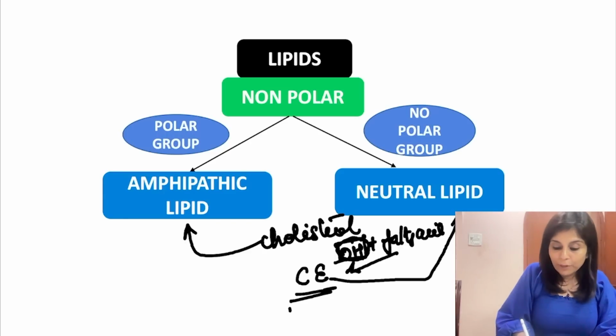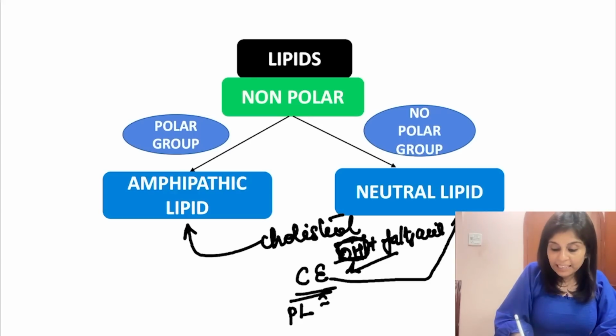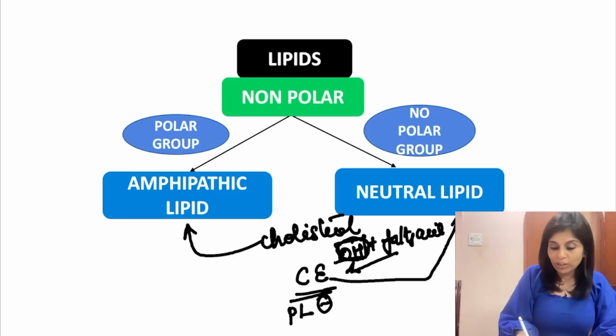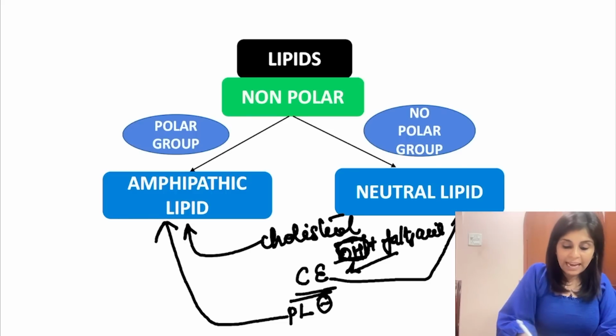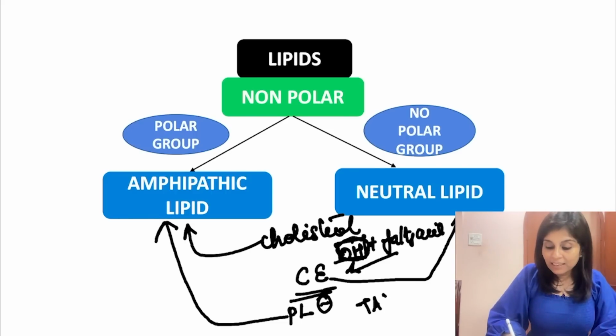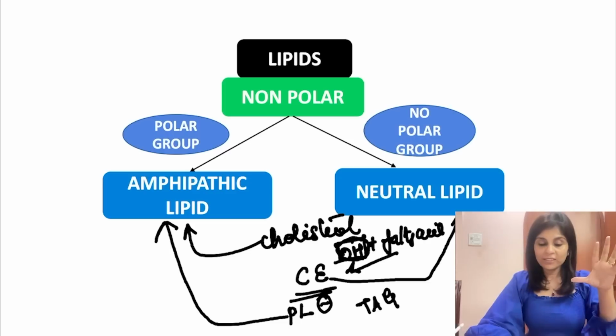Where will you place phospholipids? Phosphate group is negatively charged. Anything which is charged is polar. So a non-polar lipid has got an additional polar group. So phospholipid is an amphipathic lipid. Where will you place triacylglycerol? In triacylglycerol, you start from glycerol.